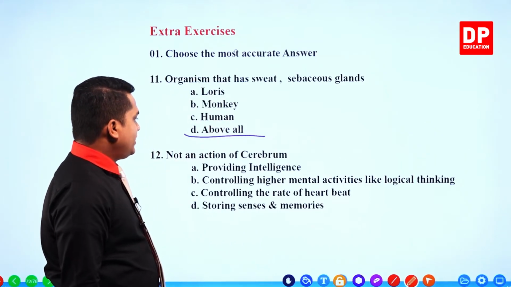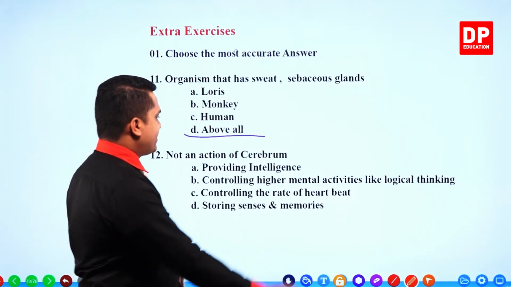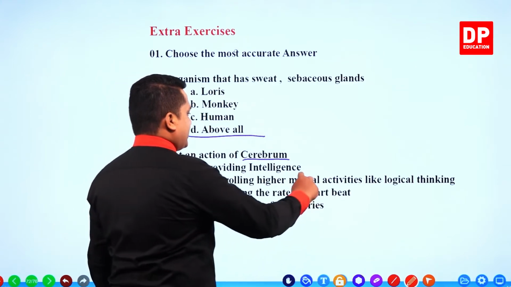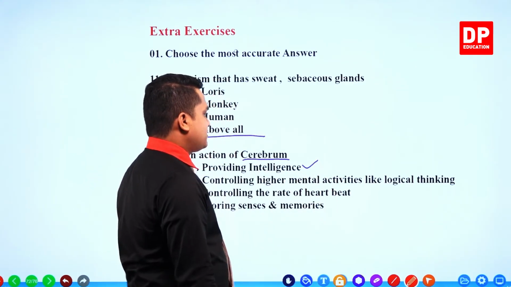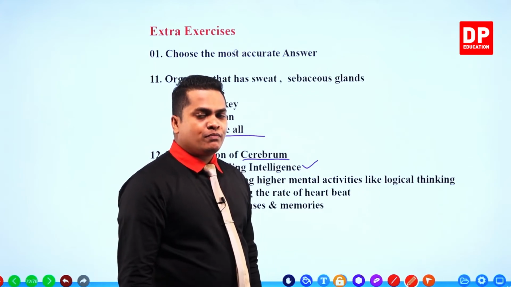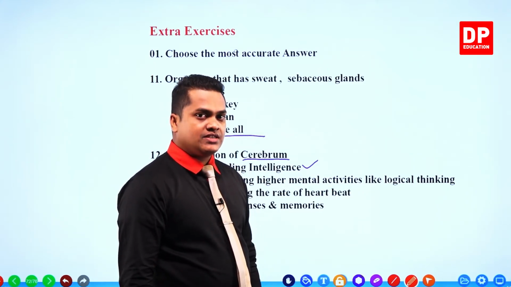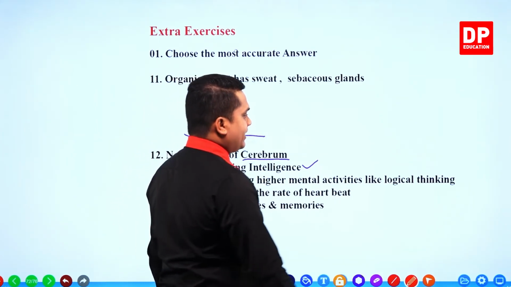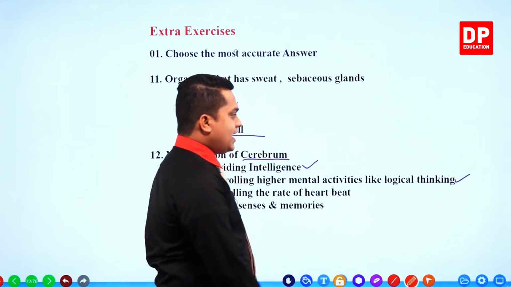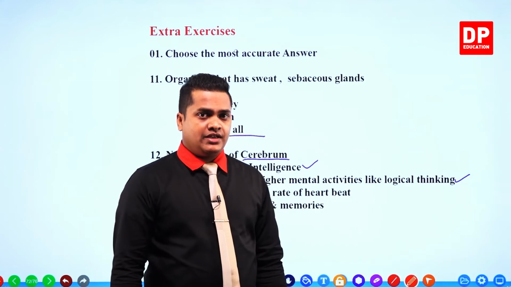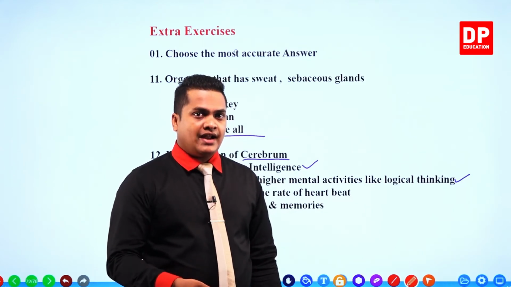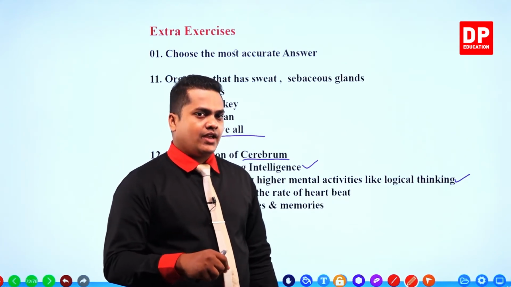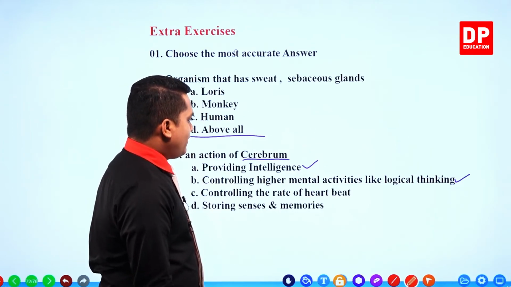Next one. Not an action of cerebrum. Cerebrum, my dear children, not an action of cerebrum. Providing intelligence, that is correct. By storing memories and different types of senses, the cerebrum is going to provide us with intelligence, right? Controlling higher mental activities like logical thinking, absolutely correct. Logical thinking is a higher brain activity. Learning, a higher brain activity, right? Then thinking, a higher brain activity. So all of these actions are controlled by the cerebrum. So it is correct.